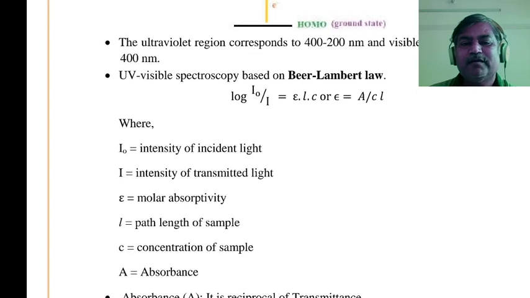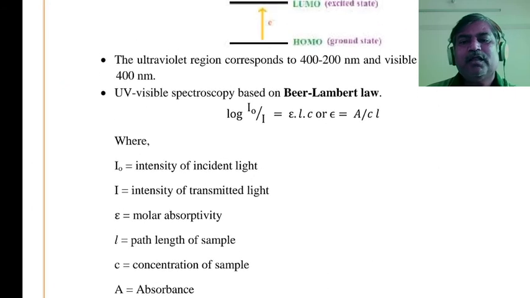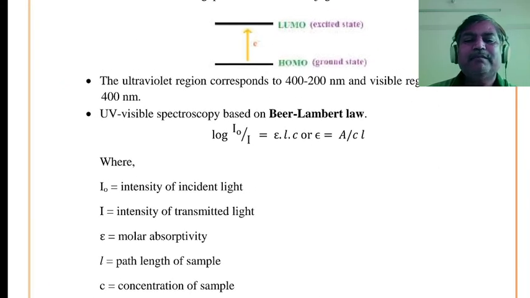But the total UV visible spectroscopy totally depends on Beer-Lambert's law. सगळ्यांना Beer-Lambert's law माहिती, that is the logarithm of intensity of incident light radiation divided by intensity of transmitted light radiation is equal to molar absorptivity into path length of that particular cuvette into concentration of solution. And according to this, we have to find out how much light radiation is transmitted.